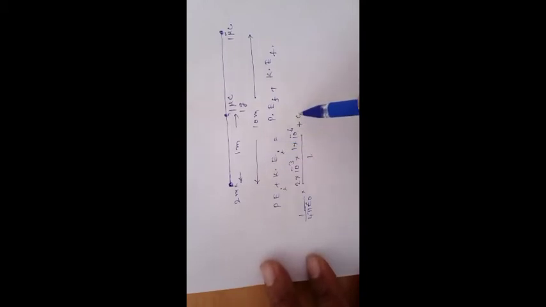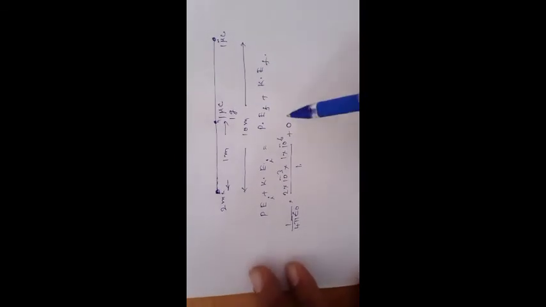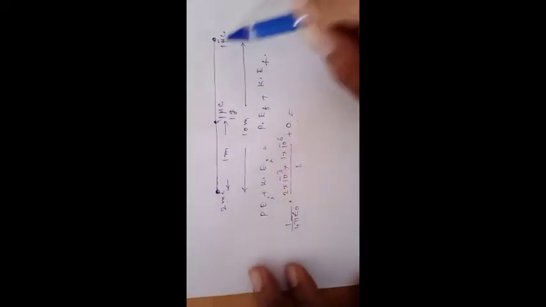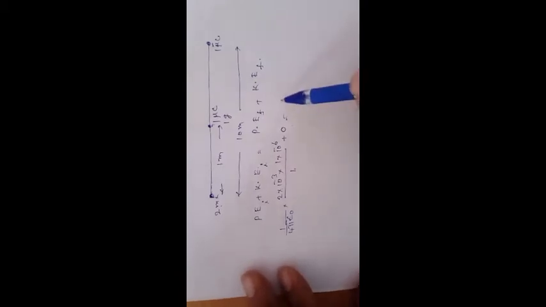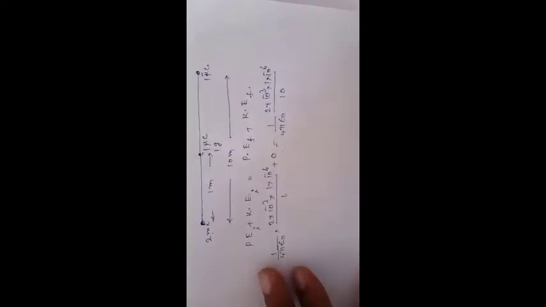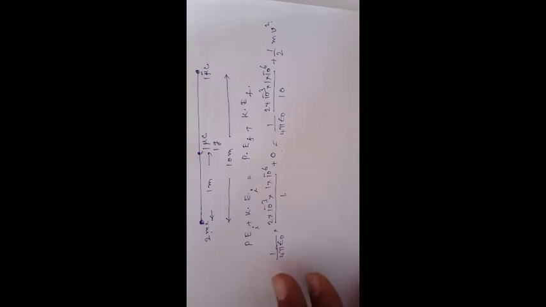Now KE will be equal to 0, as there is no kinetic energy initially. Now the distance between them becomes 10 meter. So 1 by 4 pi epsilon naught, 2 into 10 power minus 3, 1 into 10 power minus 6, by 10, plus half mv square. This velocity we have to calculate. The mass is already given as 1 gram. Okay, we will calculate this.